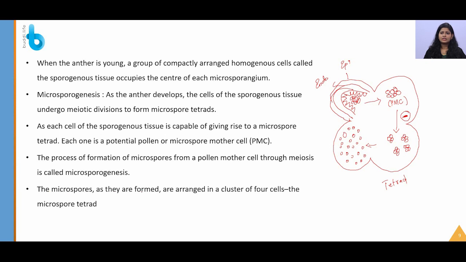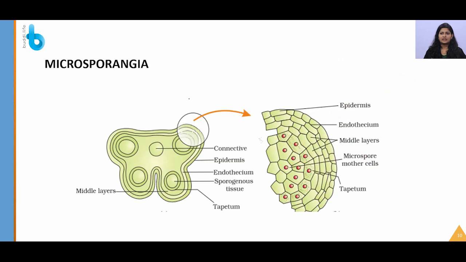The microspores, as they are formed, are arranged in a cluster of 4 cells, the microspore tetrad. Again, this is the structure of microsporangia, which will come for diagram purposes, and you have to practice this diagram. You can either draw like this, or you can just put up 4 structures like a tetragonal structure, and you can also mention all these layers inside that, but that will be time consuming. This will be an easy process for you to draw. You can easily draw this middle layer. Connective is nothing but an infertile tissue that is present in the middle part. So these are the middle layers.